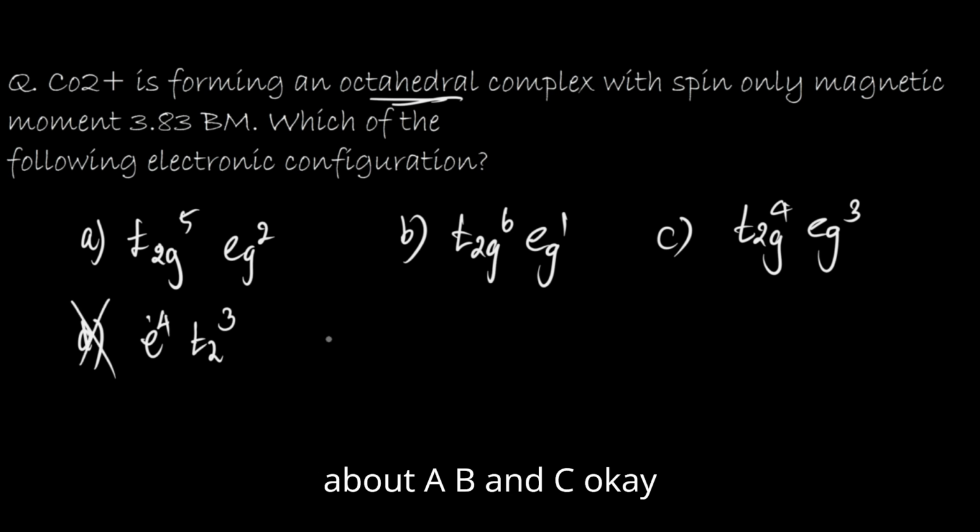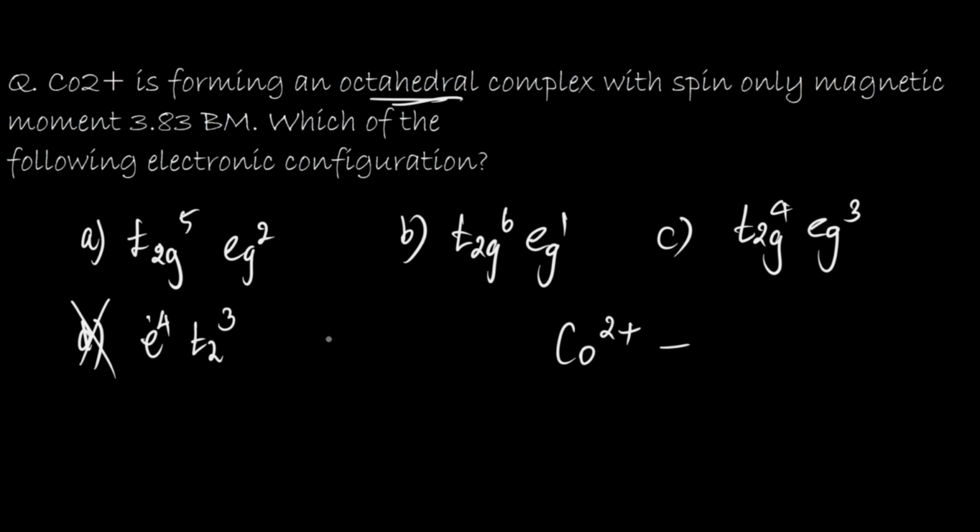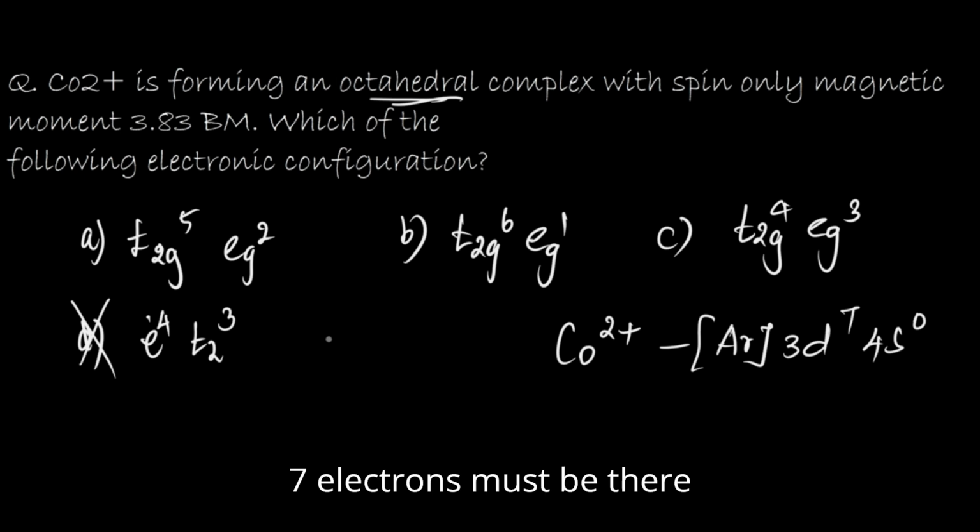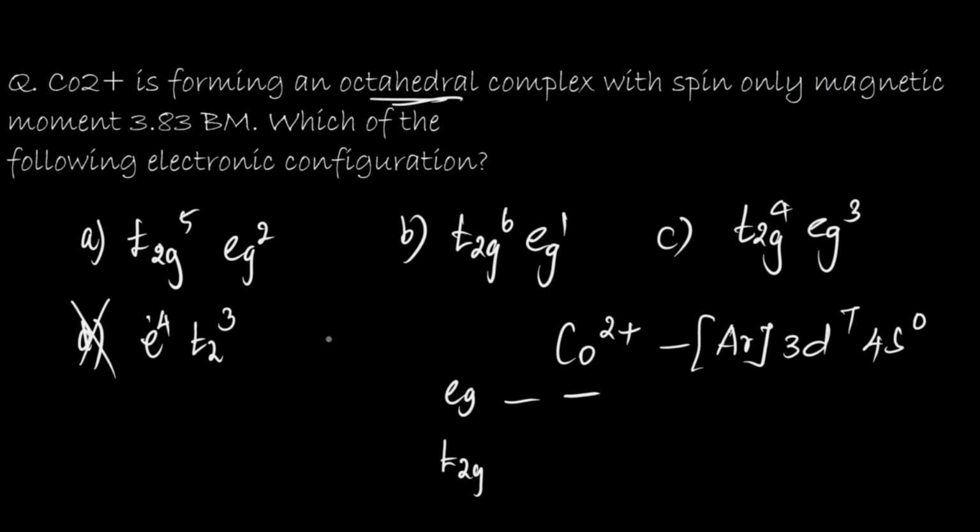So what about A, B and C? It is cobalt 2 plus, which after argon gives 3d7 4s0. So 7 electrons must be there, which means t2g and eg.